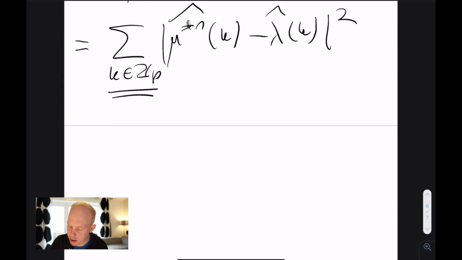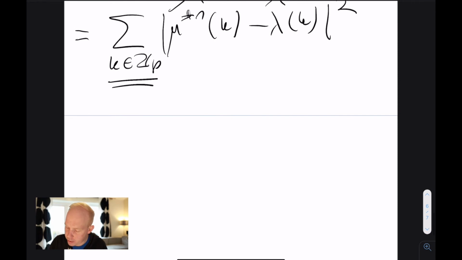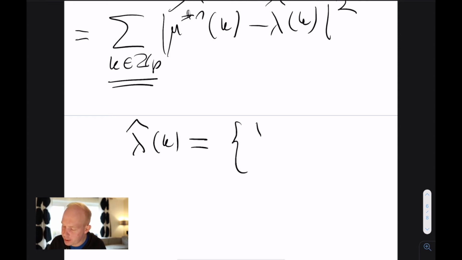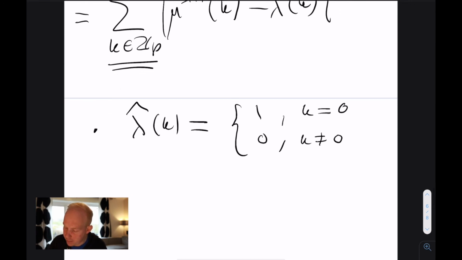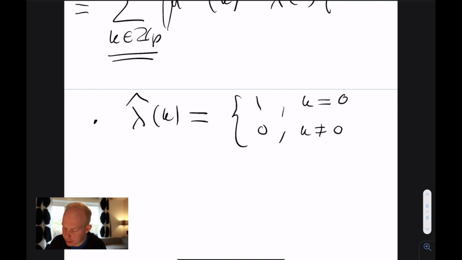So let's look at the cases in this sum where k is equal to 0 and when it's not equal to 0. First of all, we see that if you take the Fourier transform of the uniform distribution, which we already did earlier, it is equal to 1 when k is equal to 0, and 0 when k is not equal to 0. On the other hand, we have the self-convolution of μ, n times. I haven't yet used the convolution theorem, I'm just saying that this is a probability distribution.